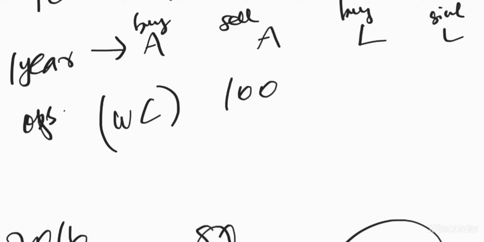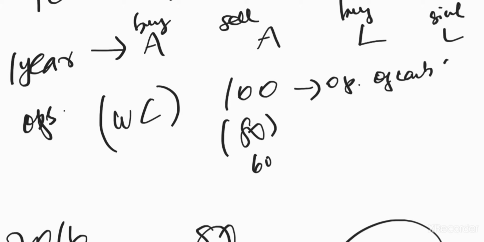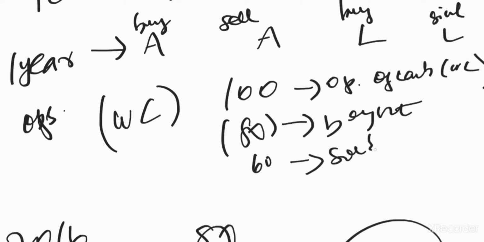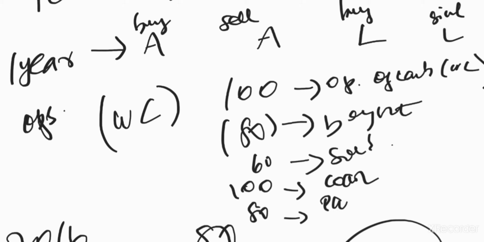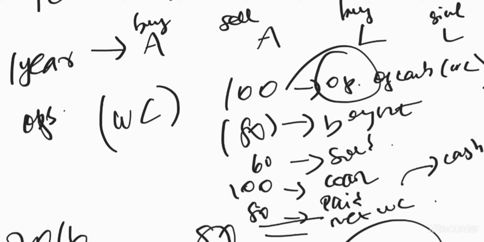Say you have 100 rupees. You have bought an asset of 80 rupees. Already there was an asset, and you sold it for 60. So this is outflow, this is inflow. Use the opening balance of cash for working capital purpose. 80 rupees has gone out because you bought, then 60 rupees you have sold. And you got a loan of 100. Already there was a loan of 80 rupees, which you paid. So net is the net working capital. Net working capital will be in cash because opening was in cash. That's why we are including that in the cash flow statement. And standalone is standalone working capital for Tata Motors only.